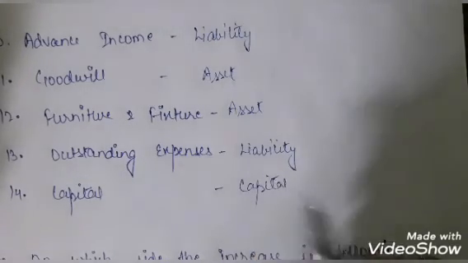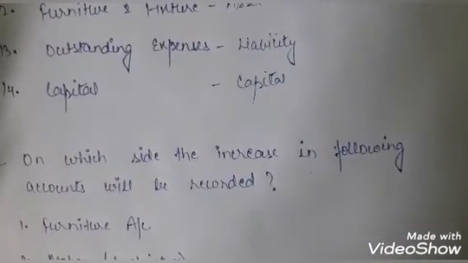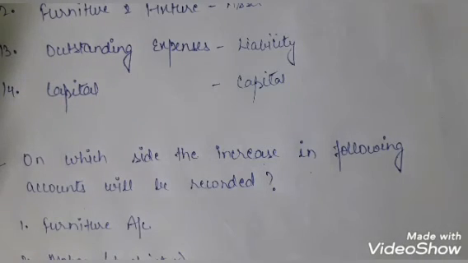Okay. Now the third question that we have is, on which side the increase in the following accounts will be recorded. It means first we have to see under which of the heads it comes: assets, liabilities, capital, expenses or revenue. And then we just follow the rules that we did in the starting, whether it's increasing, and then whether we debit or credit.